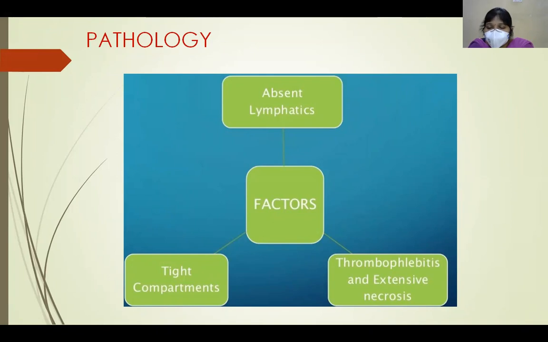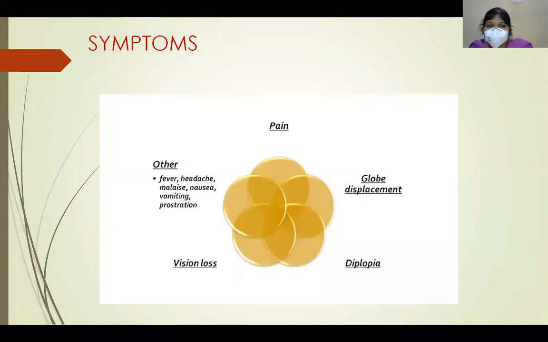Because there is absence of lymphatics, and also there is rapid spread and extensive necrosis caused due to thrombophlebitis of the surrounding structures, and also the orbit is a tight compartment. So there is a raised intraorbital pressure causing more rapid worsening of the symptoms and increase in the spread of the disease.